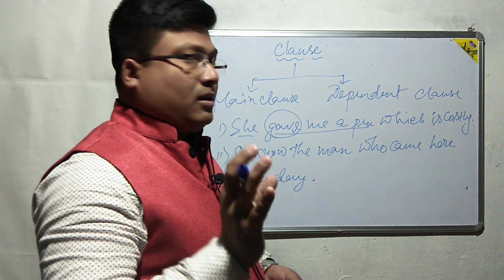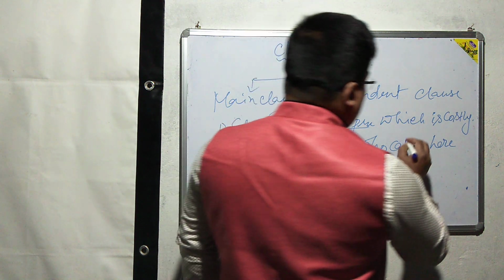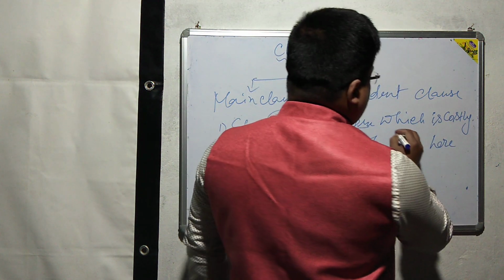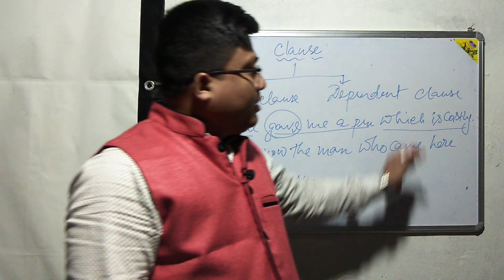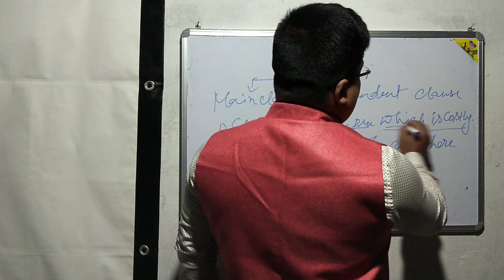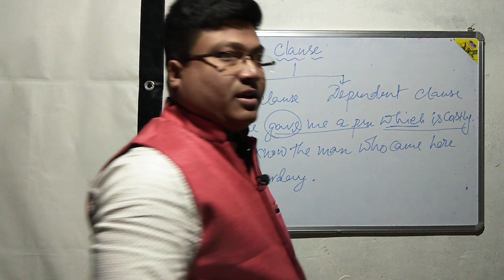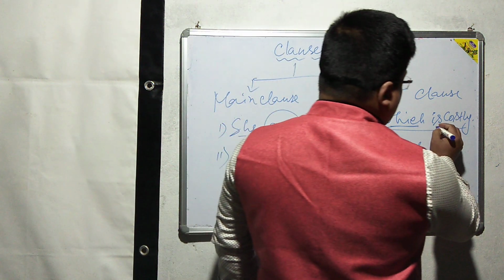But look at the dependent clause. Which is costly? This is a dependent clause. Here we have a subject. Which is the subject here? The relative pronoun. Next, this is the predicate.